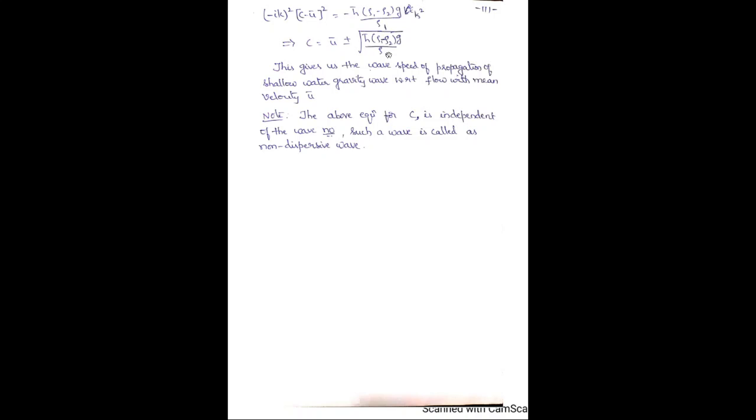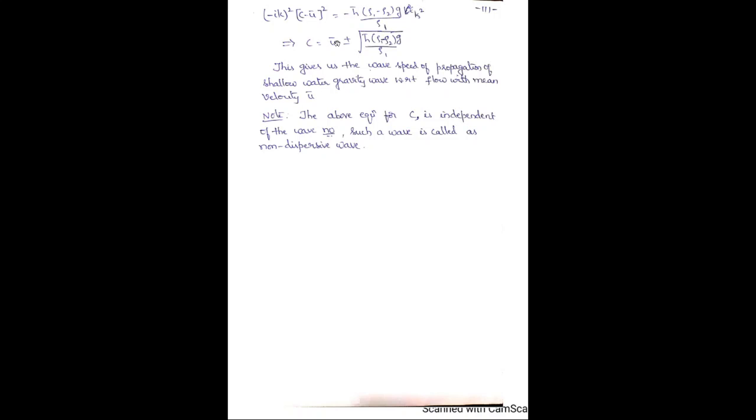So you will be able to get this, which is the speed of propagation of the shallow water gravity wave. This gives us the wave speed of propagation of shallow water gravity wave with respect to flow with mean velocity ū. In this equation, note that the expression for c is independent of the wave number.